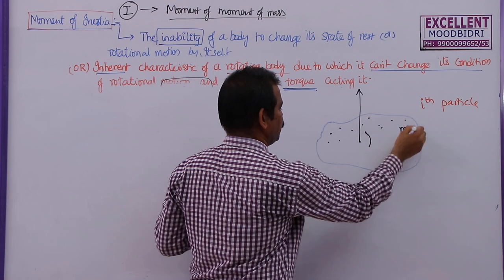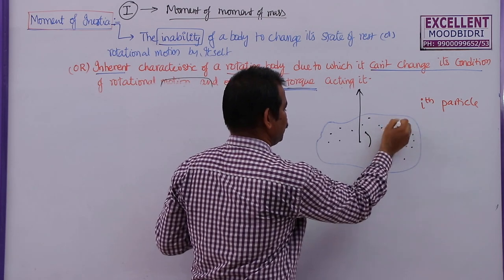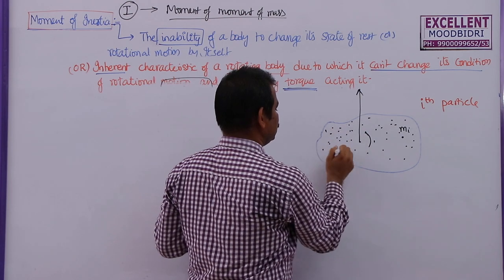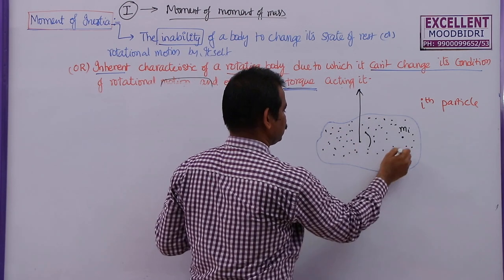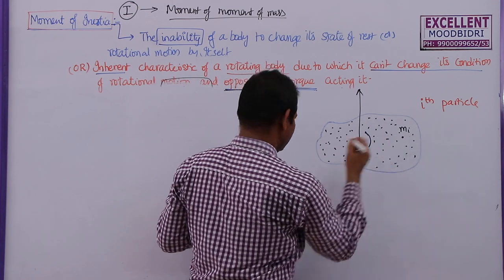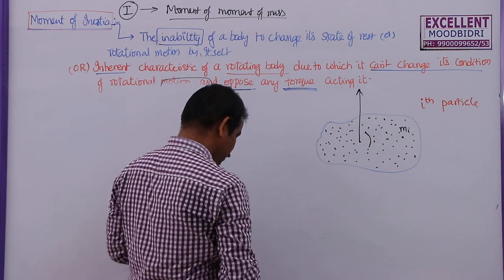These are the different particles here, but among these particles I am going to consider only one particle, which is the ith particle.